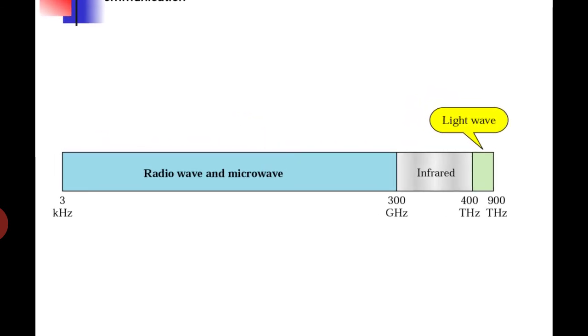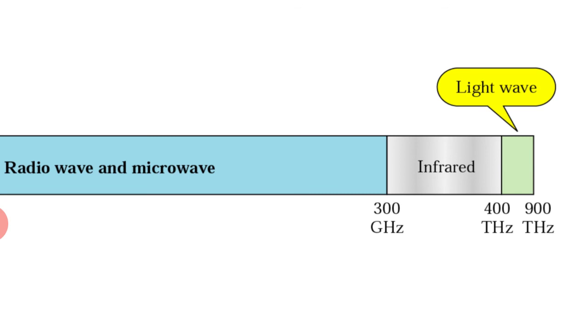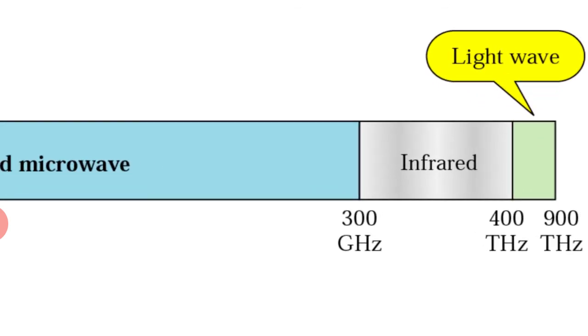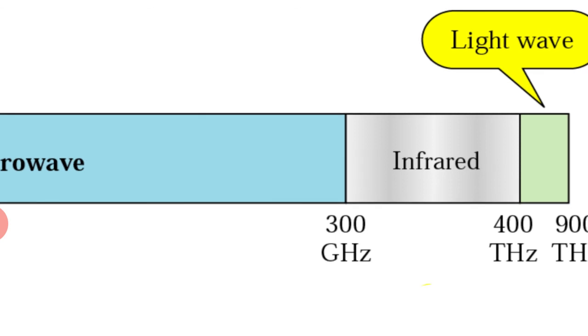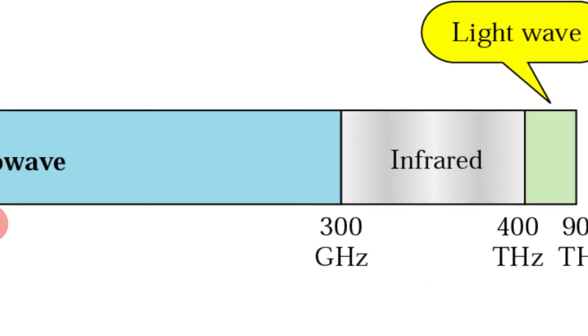Students, we have to note down one thing: if we move from 3 kilohertz to 300 gigahertz and further to 400 terahertz, as frequency increases, penetration power decreases. If a person is using radio waves, it doesn't need any antenna line of sight. Microwaves need some line of sight or something else. But infrared we use in remotes and in wireless keyboards. You have used these types of applications of infrared.